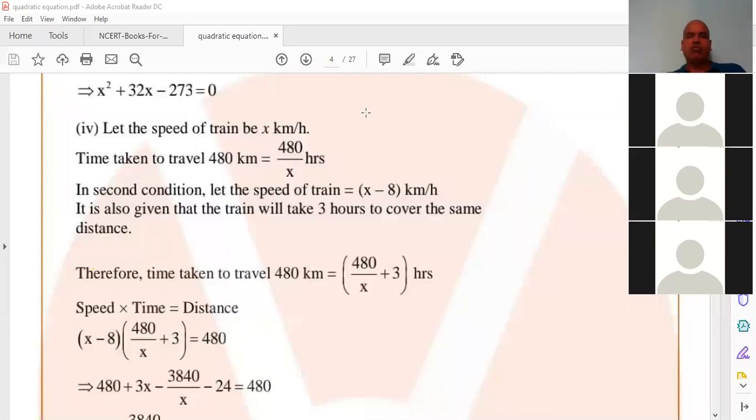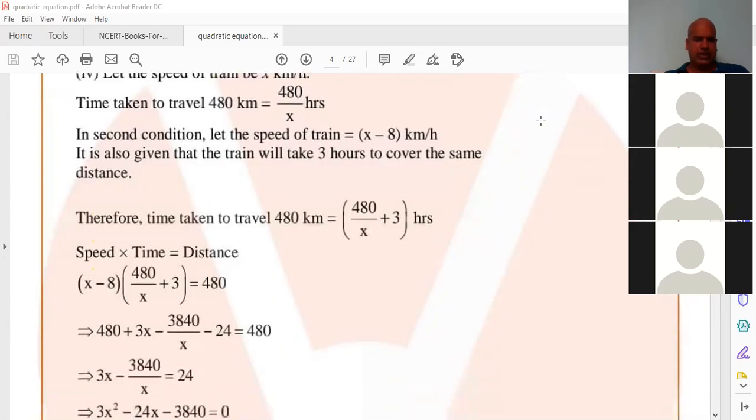My equation is 480 by x minus 8 minus 480 by x is equal to 3 hours. Solve that equation by LCM. You do LCM and solve. Roughly you do it. If anyone can do it, tell the answer. 480 by x minus 8 minus 480 by x equal to 3 hours. LCM is x of x minus 8. Do the LCM and you'll get the quadratic equation. You should get this answer.